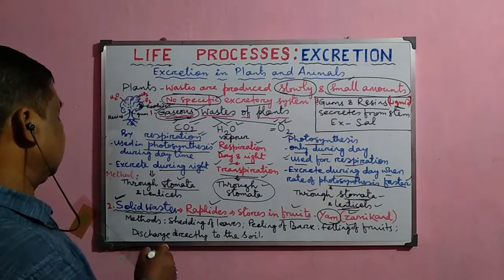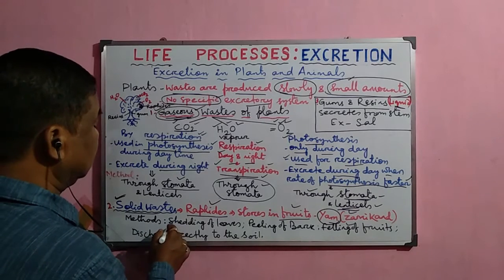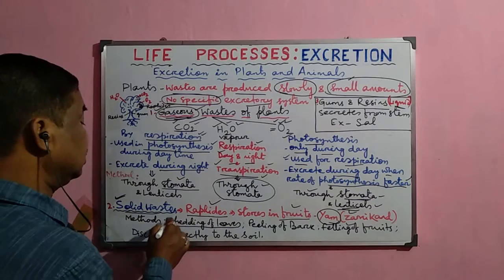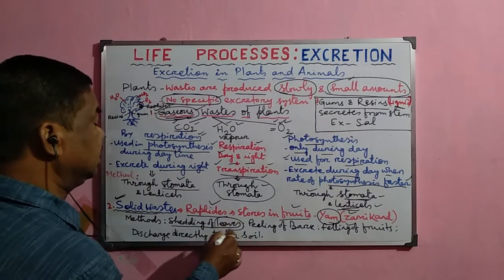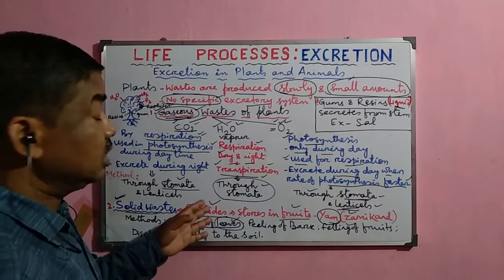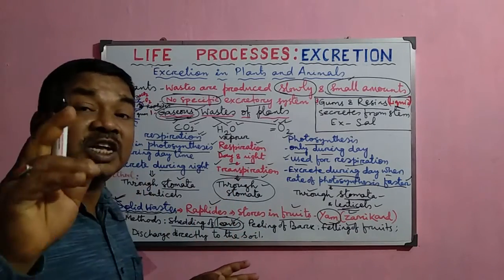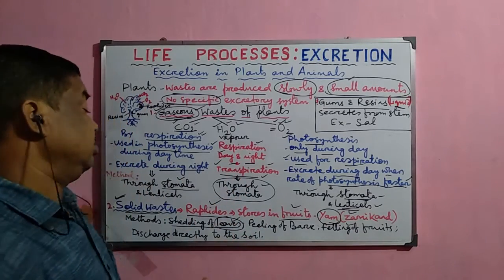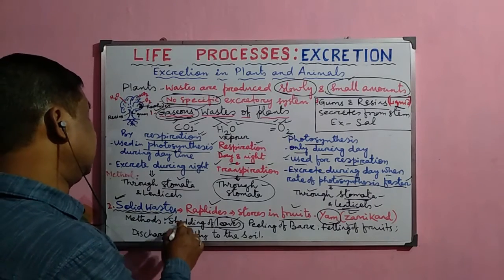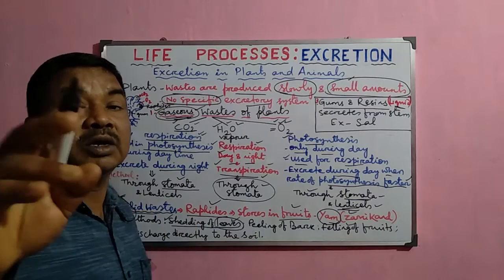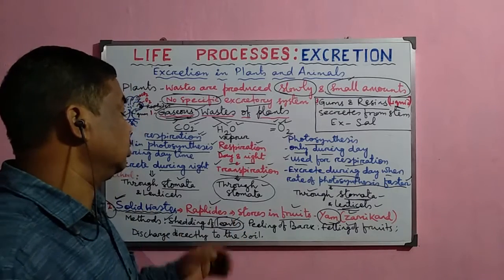Now, there are so many other products which are also produced in the plant, and they are stored in different parts like the leaves. When the waste products are stored in the leaves, and the leaves are shed periodically, that is called shedding of the leaves. So during the shedding of the leaves, these wastes are normally discharged from the body of the plant.